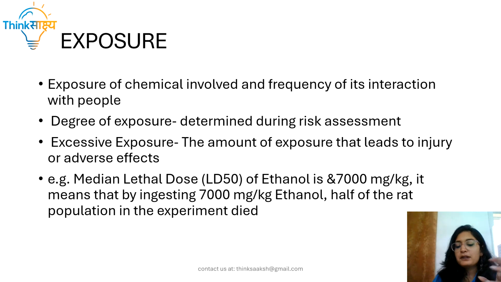Okay, for example, there is a very common term, median lethal dose, LD50, which means that dose of the poison which is capable of killing at least 50% of the population. If I talk about the LD50 of ethanol, it is 7,000 mg per kg, meaning that 7,000 mg per kg of ethanol is able to kill at least half of the population of rats in the experiment. Okay, so that is what exposure means.